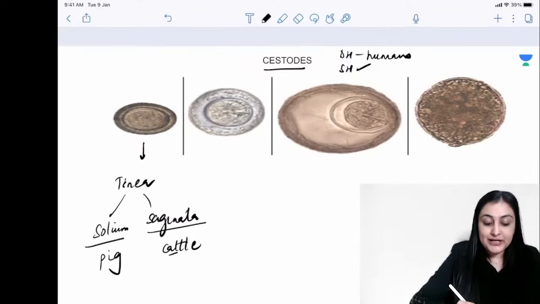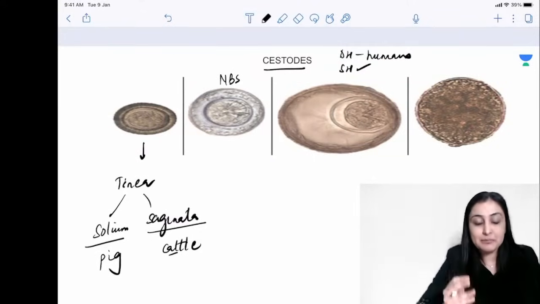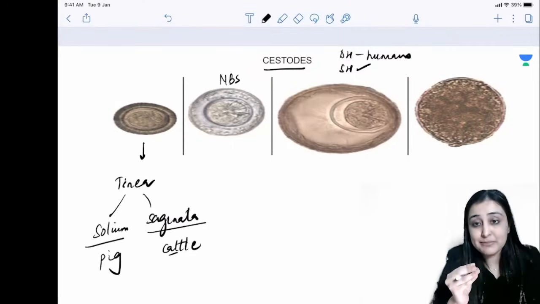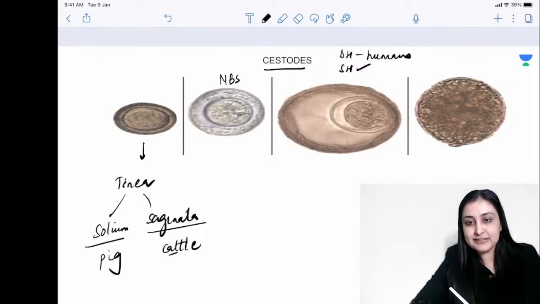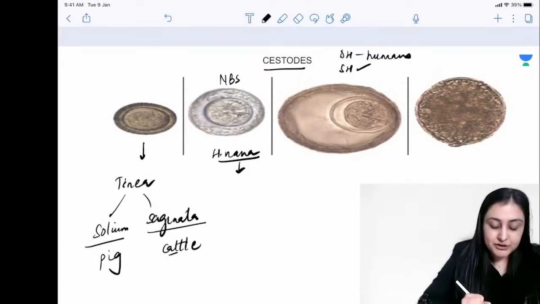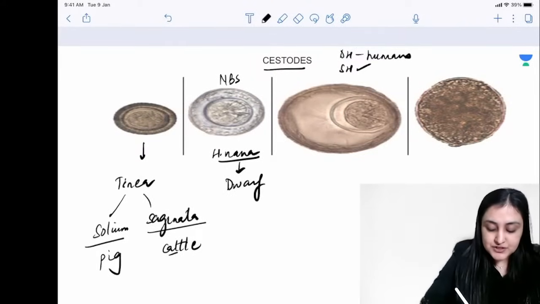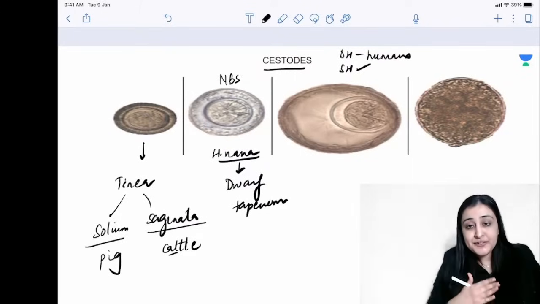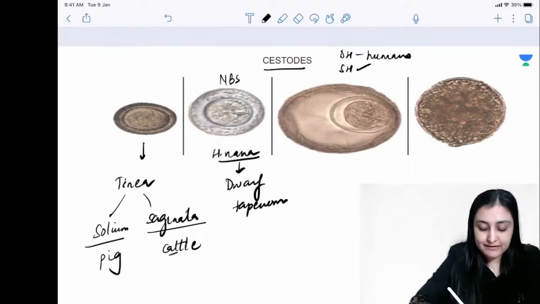Okay, then going ahead, here again a non-bile stained egg that you see. So here we want to remember chota baby. Nana is chota baby in Gujarati. All right, so that is one Gujarati word all of you should know. So this is H. nana. From Nana only we want to remember, Nana means dwarf, right? So this is dwarf tapeworm, the other name of this. H. nana. Nana baby, should we give any other host? No, it has only one single host.